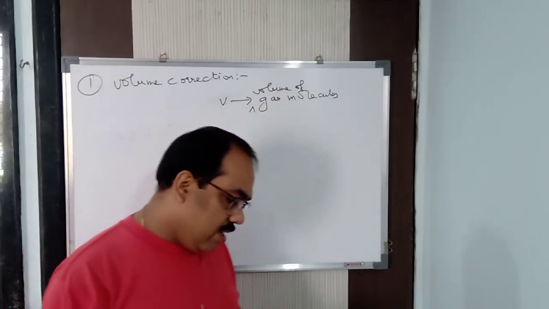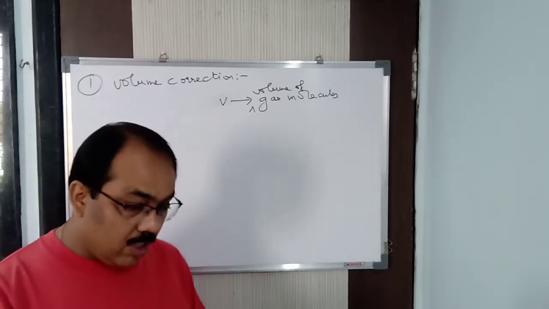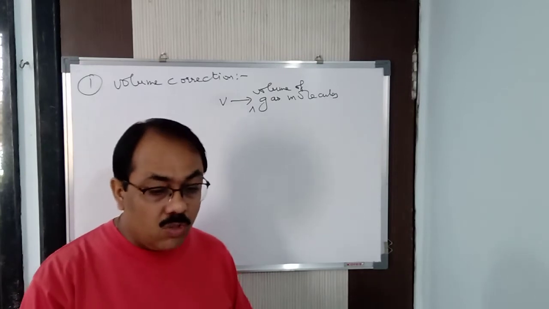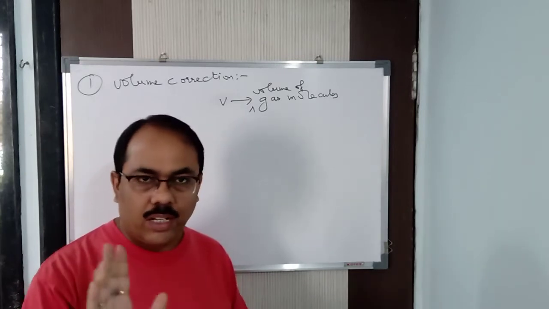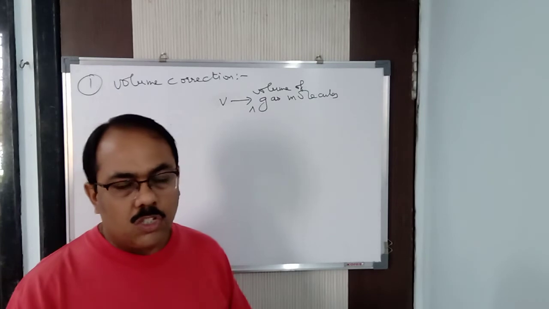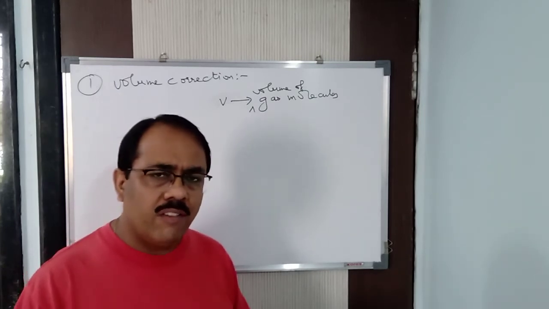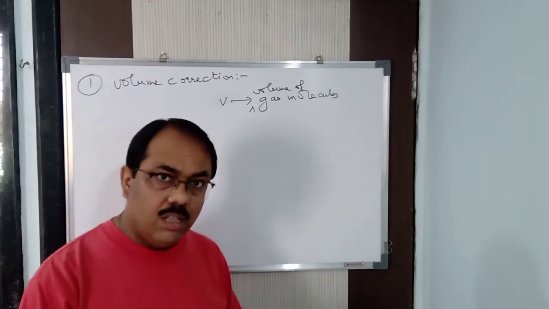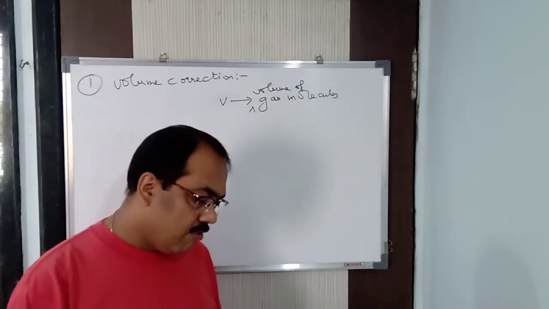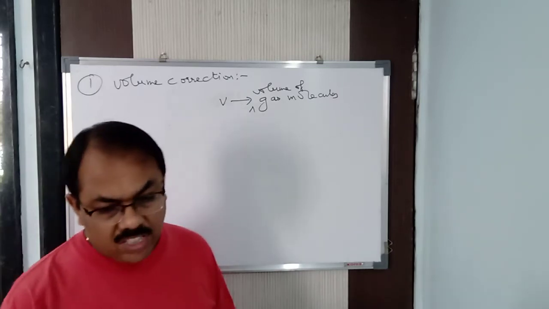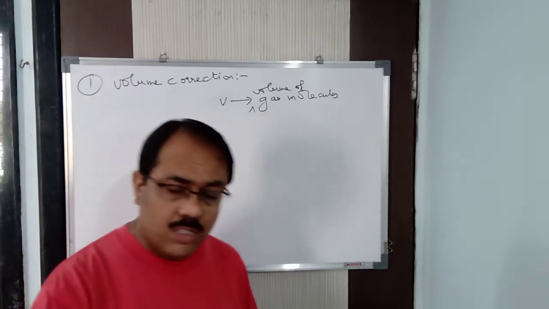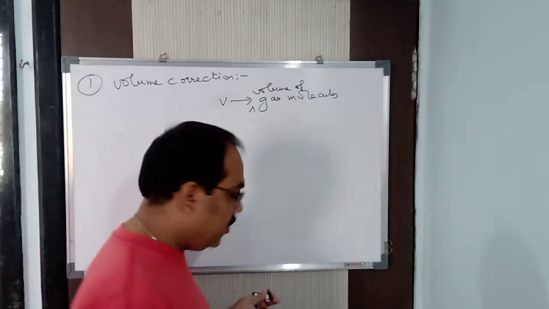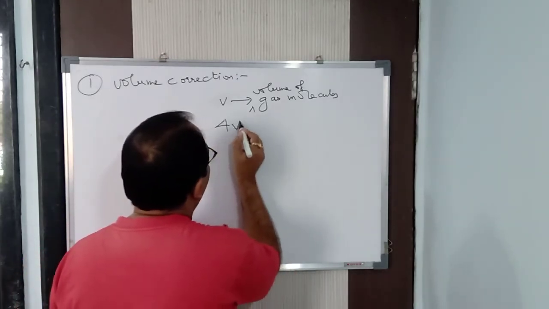Understood? Now, when the molecules are moving, mind it, the effective volume increases. Molecules are never at rest, you know that. In Brownian motion we have studied, Robert Brown has shown us, the molecules are always in a state of random motion. So in case of gases, the effective volume becomes 4 times the actual volume. It is an assumption. It becomes not v, it is 4v.